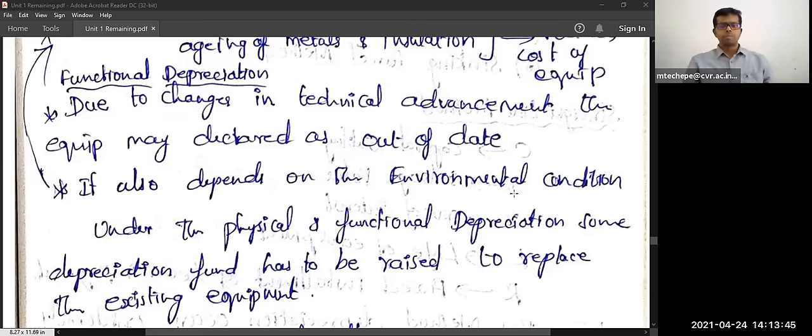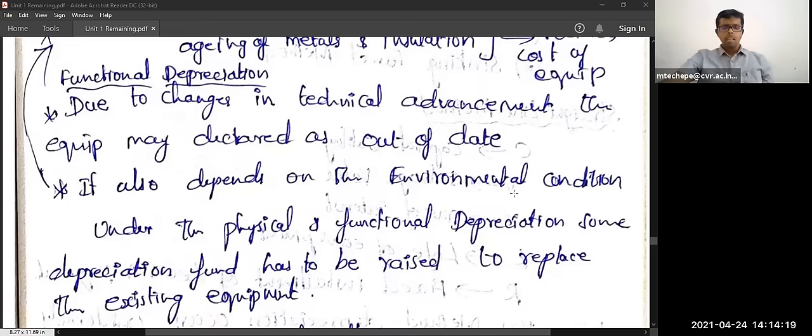But due to technological advancement, with digital meters you can go for accurate meters. So in the meanwhile, due to technological advancement, you need to replace the old analog meters. So that also has some depreciation cost, being out of date. In this technology, the old analog meters are out of date. So we have to go for this functional depreciation cost, and it also depends on the environmental condition.